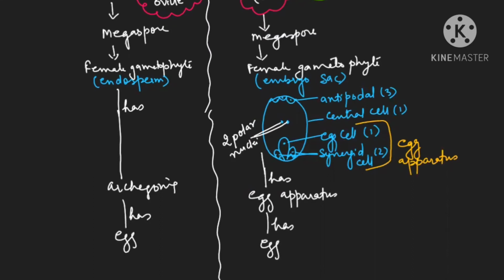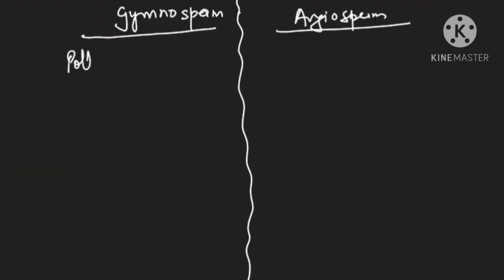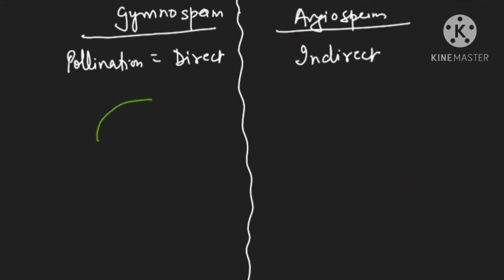Now we will see the pollination and then fertilization. In gymnosperms pollination is direct, but here it is indirect. Why? Because if this is a megasporophyll and this is your ovule, the pollen grain can come and directly land here.